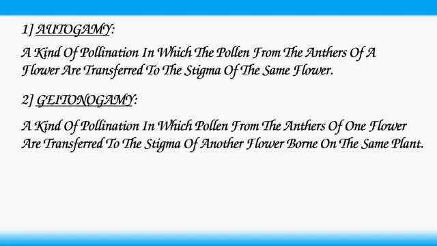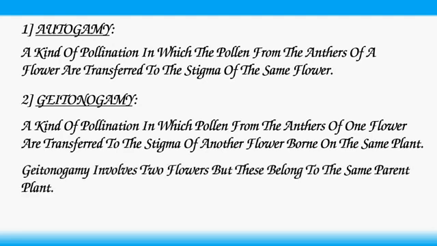Geitonogamy. A kind of pollination in which pollen from the anthers of one flower are transferred to the stigma of another flower born on the same plant. Geitonogamy involves two flowers, but these belong to the same parent plant. Geitonogamy is functionally cross-pollination.